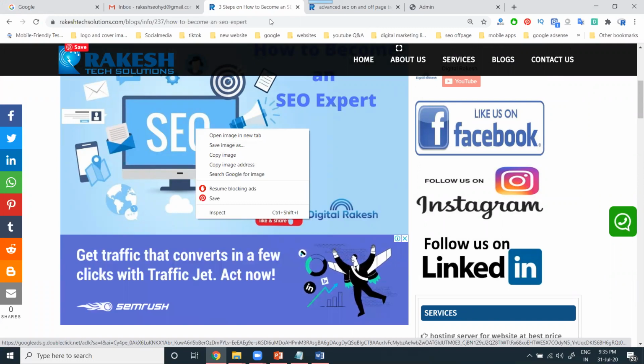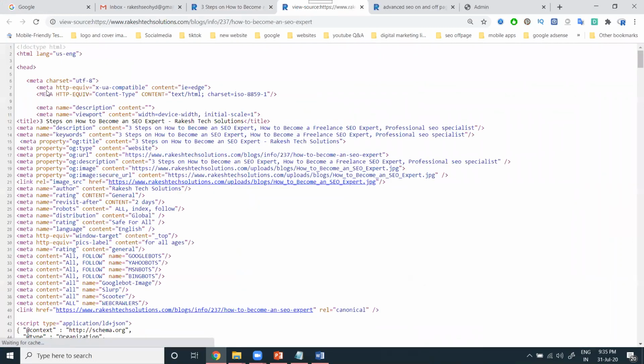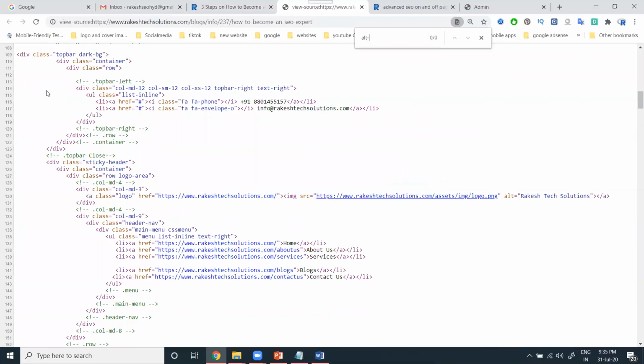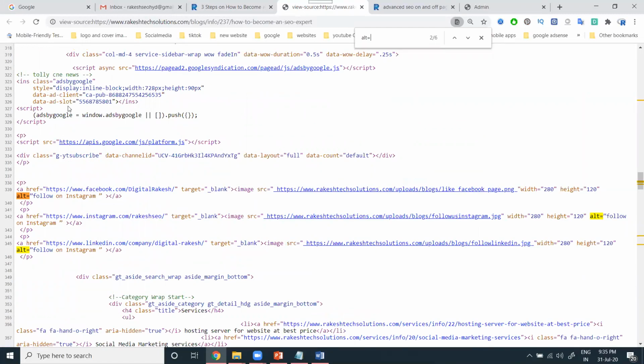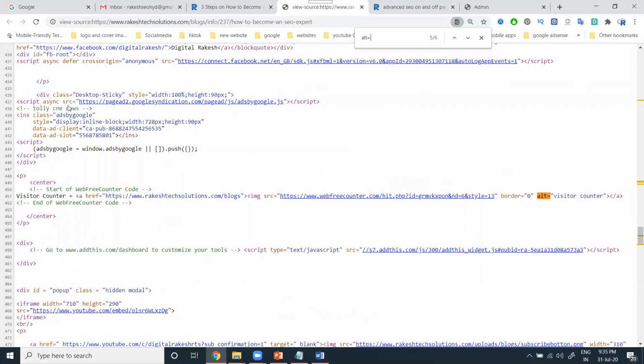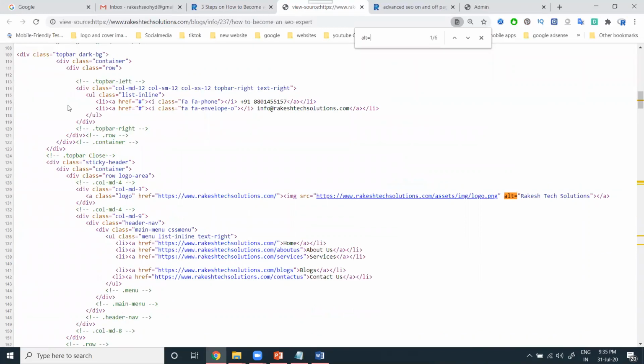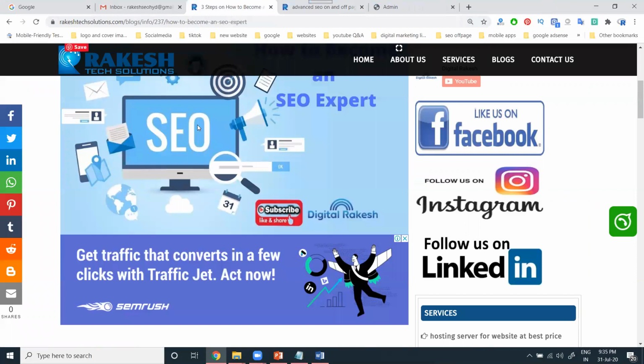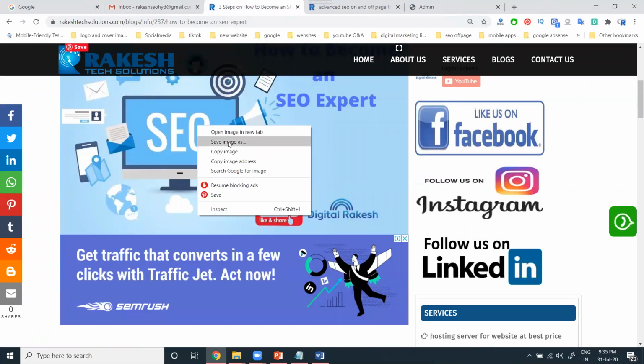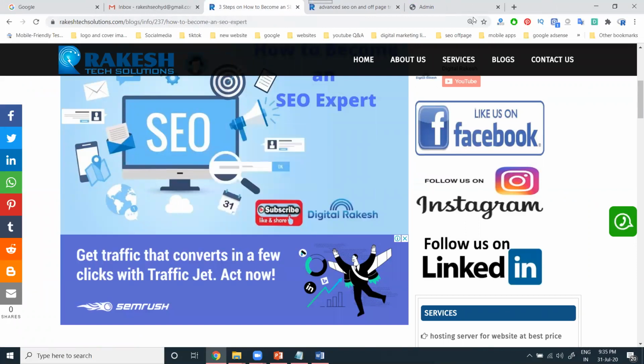Press Control U, then Control F, we can use it to find the alt tag. The alt tag is used for image optimization purposes. We use the alt tag so the performance of the image can be shown to the customer. All of this is done by using the alt tag, for the image option. So any image will be here.